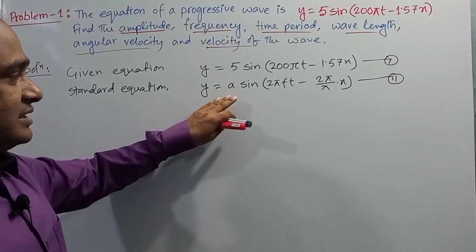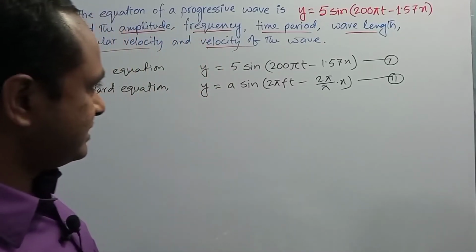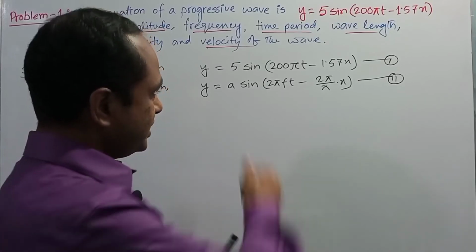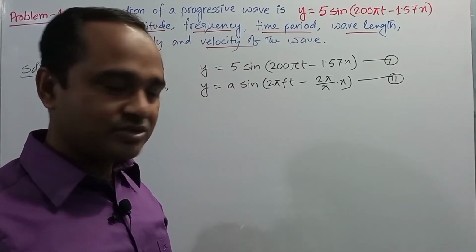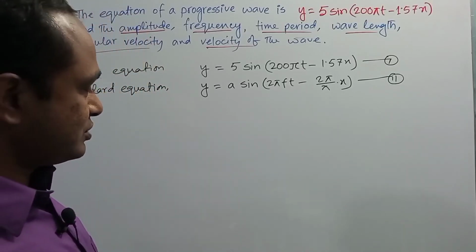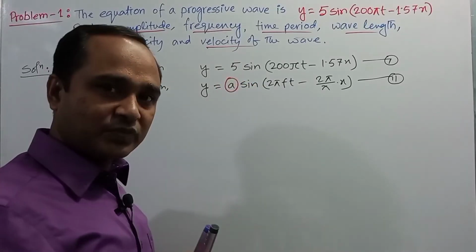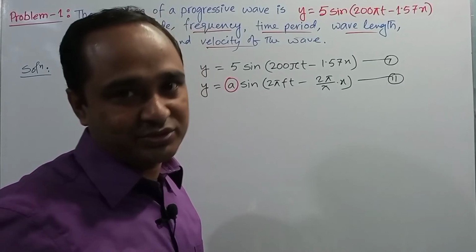Dear student, this is the standard expression that we have already discussed in today's class, and this is the given equation in the question. Now we need to compare these two equations to find the required quantities. In the standard expression, a is called the amplitude of the wave.